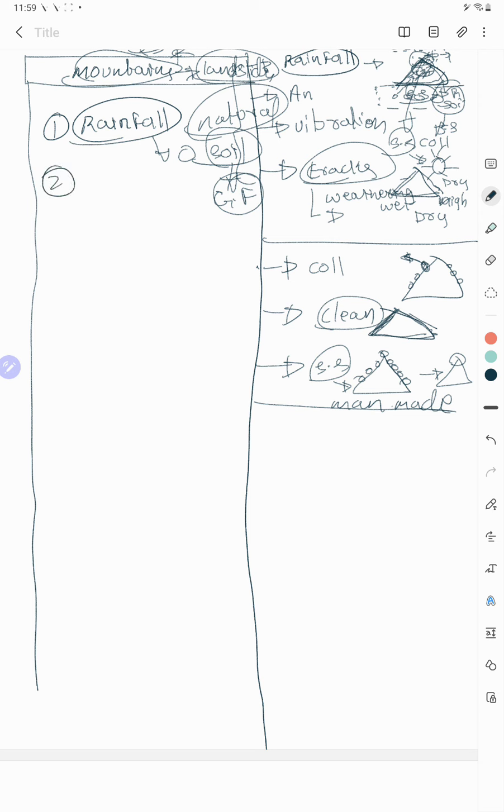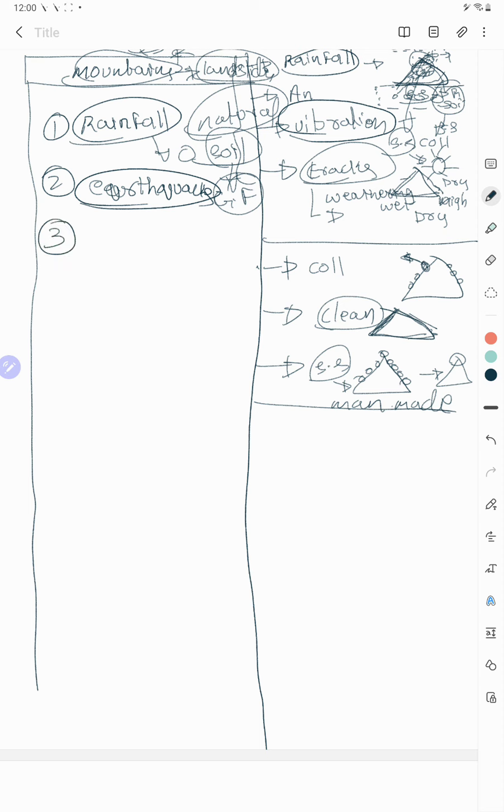And next one, we talk about the vibration. How is vibration created in the mountains? Can you think of it? Because here sea waves are creating vibration. In mountain areas, what vibration will come? Vibration will be caused by earthquakes, right? Earthquakes. This can be another reason.